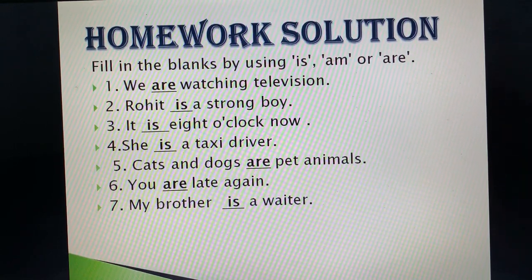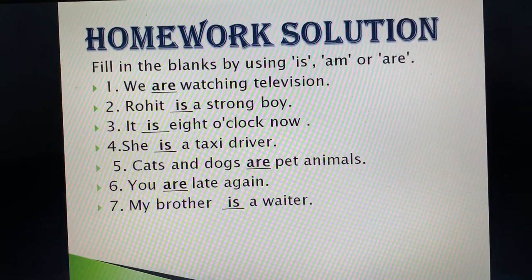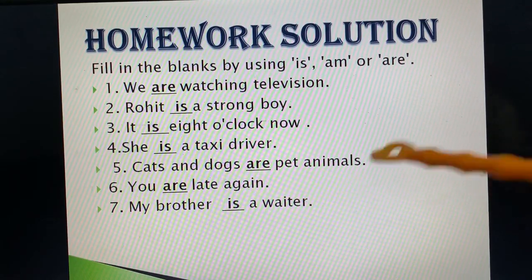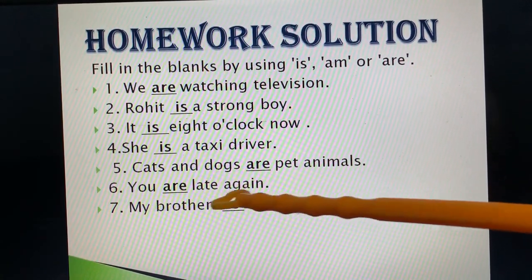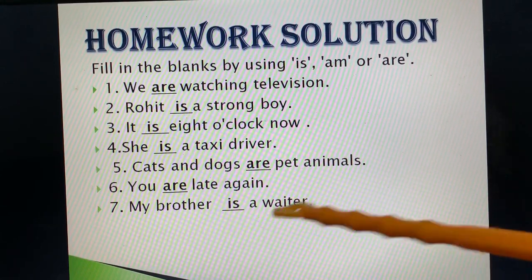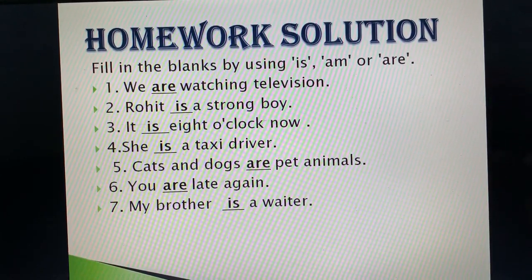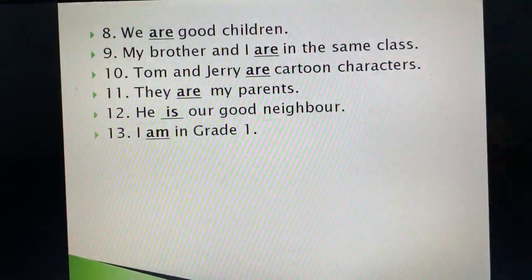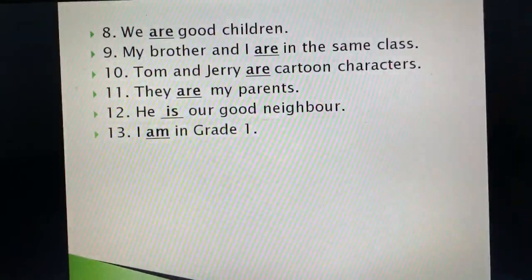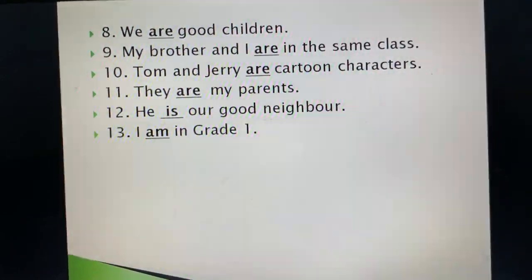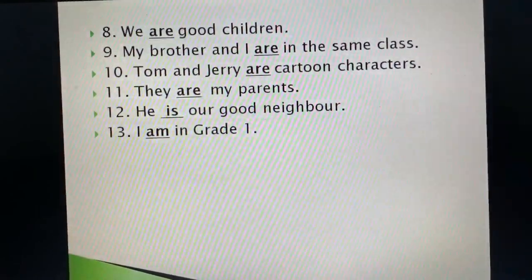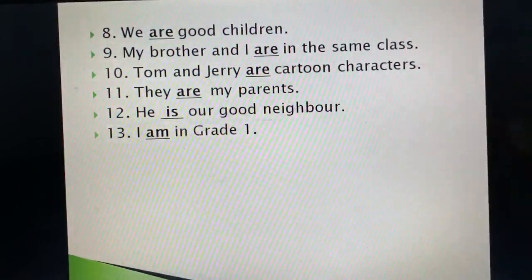Rohit is a strong boy. It is 8 o'clock now. She is a taxi driver. Cats and dogs, they are plural, are pet animals. You is the second person, are late again. My brother's singular noun is a waiter. Fine. Now next is we are good children. My brother and I. Now these are two persons, brother and I are in same class. Tom and Jerry are good cartoon characters. They are my parents. He is our good neighbor. I am in grade 1.